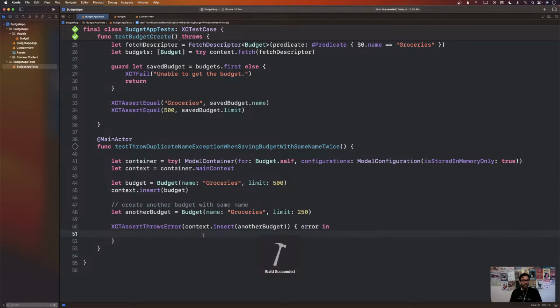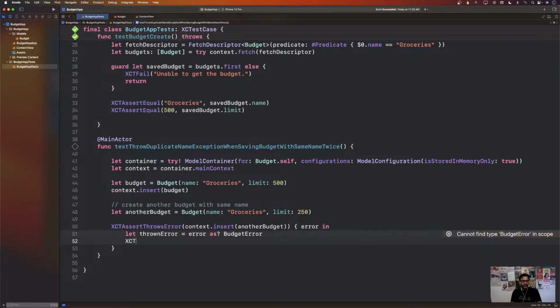Now, this is kind of weird because this insert doesn't really throw anything, right? If it was throwing some error, then we should have called it with a try or something like that. But let's see what happens. So we're saying that when I perform context.insert and insert another budget with the exact same name, making a duplicate, I'll get an error. I'll cast it, and I will say the error will be of type BudgetError, which does not exist.